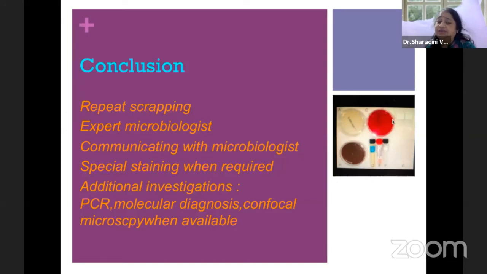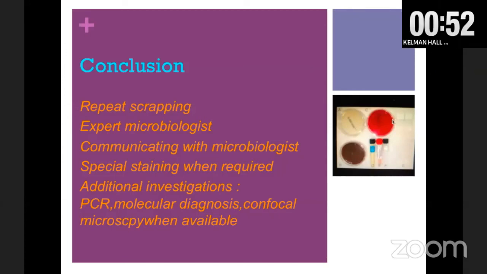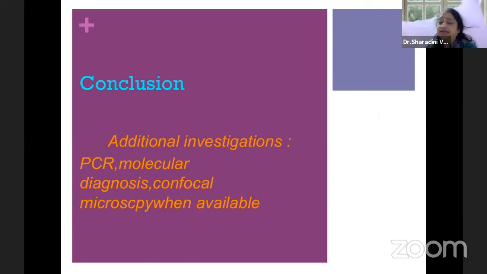Third, you have to tell them that we have very little sample. They deal with large samples, so our sample size is very small. And then whenever required, if everything else is not possible, you do a PCR microbiological test, or if required, you go for confocal microscopy if it is available.